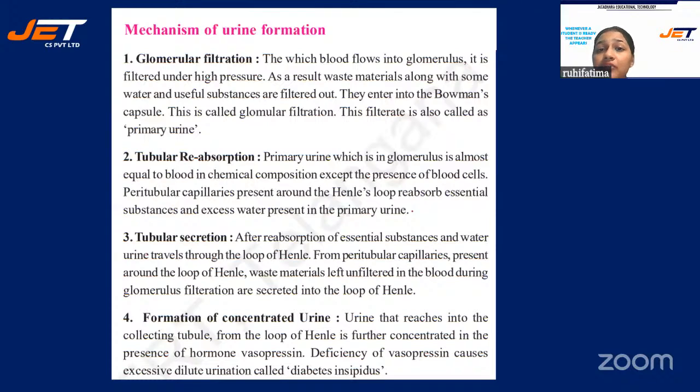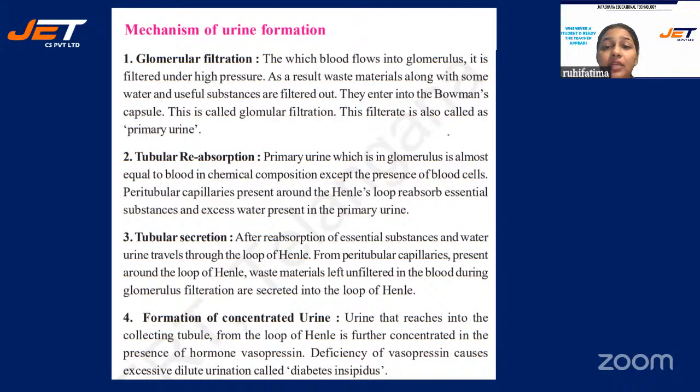What is the mechanism of urine formation? First step is glomerular filtration. Okay, the blood which flows into the glomerulus is filtered under high pressure. As a result, waste materials along with some water and useful substances are filtered out, because of the two types of capillaries which were exerting pressure, due to which some filtrate was oozing out. Right. This filtrate enters the Bowman's capsule, and this is known as glomerular filtrate, or you can say primary urine.